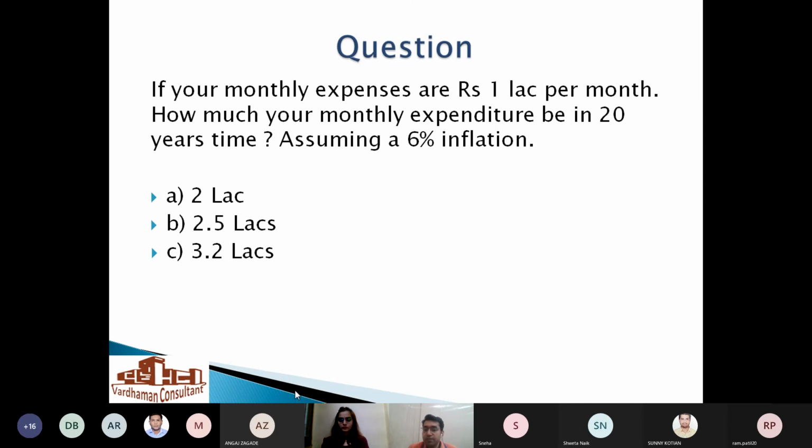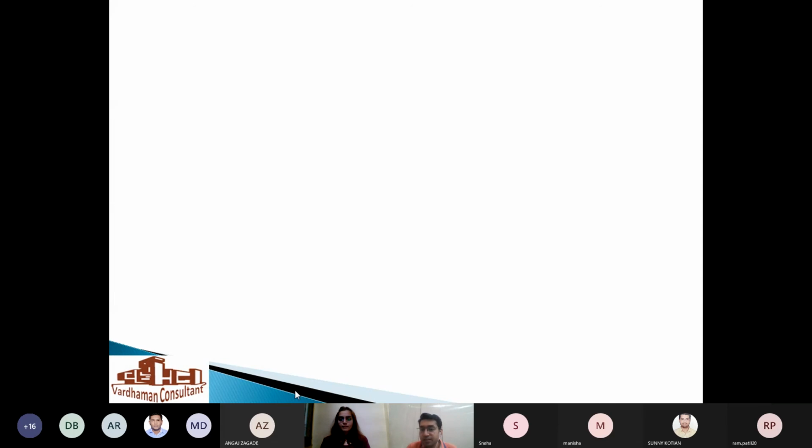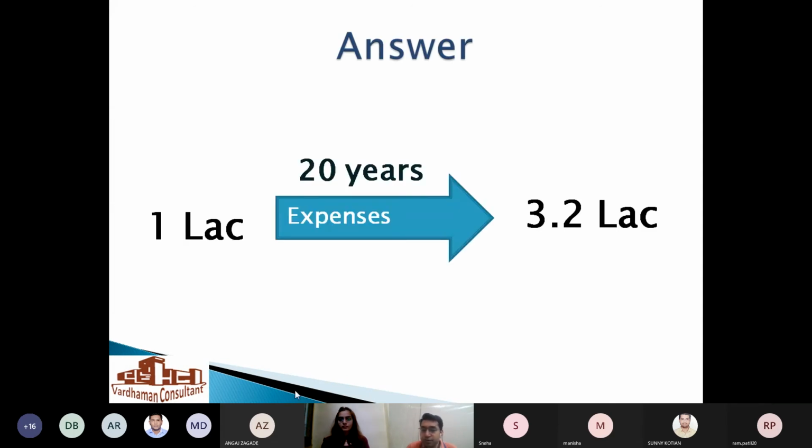2.5, Mrinal. Anybody else? Apurva, 2.5 again. Okay, you got two answers of 2.5. So you think again it will get double or something? But let's check out the answer. It is 3.2. So basically in 20 years, it's going to be triple, a little more than that. So again, inflation is far higher than what we anticipate.